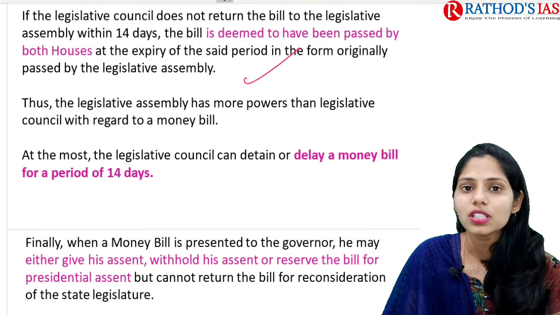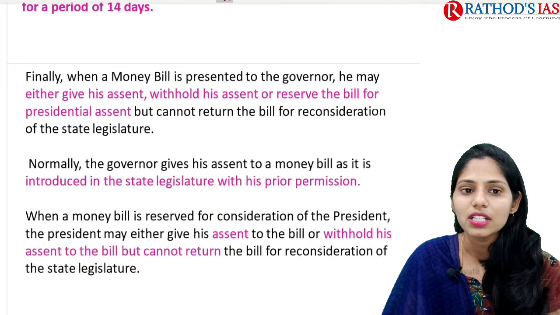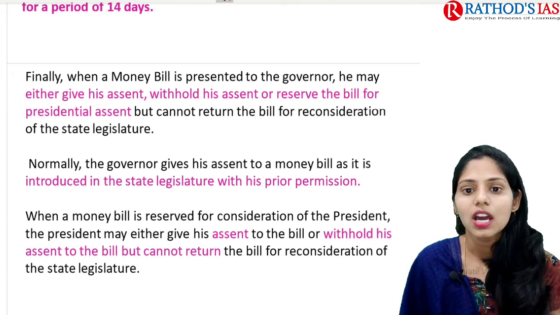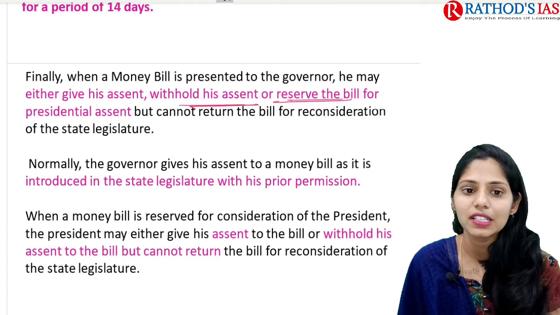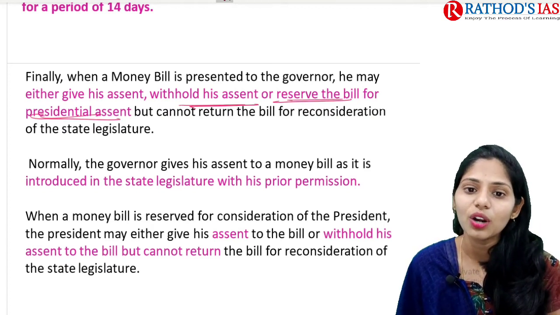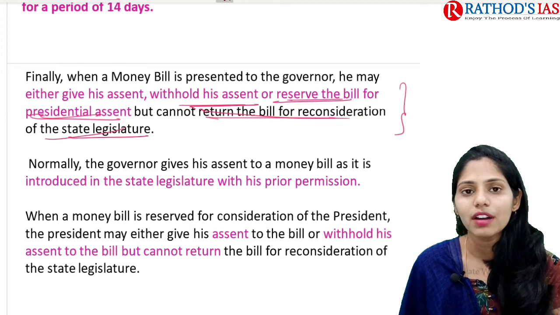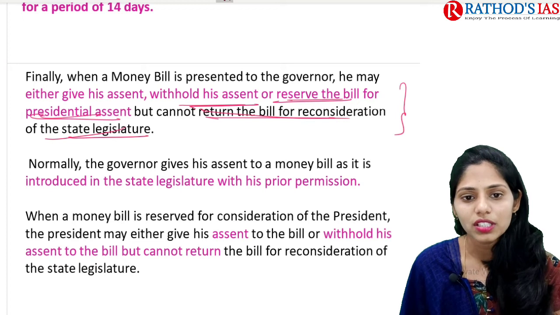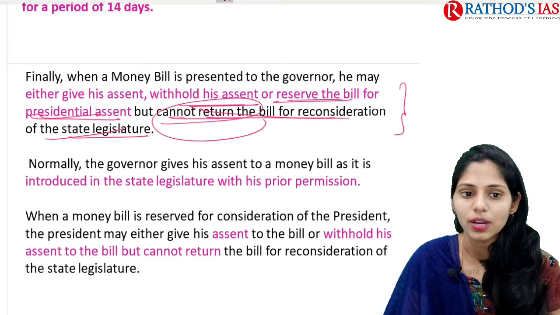Okay, so this is an important thing here. Finally, whenever this money bill is presented to the governor, he may either give his assent, he can withhold his assent, or he can reserve the bill for presidential assent. But he cannot return the bill for reconsideration of the state legislature, because the bill is introduced in the house on the recommendation of the governor, right? So because of this, he cannot return the bill for reconsideration.